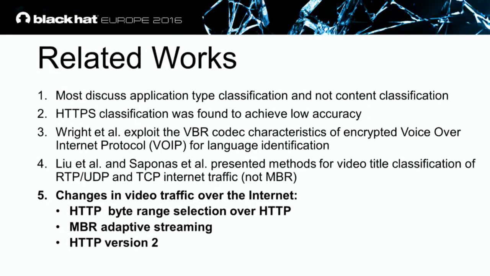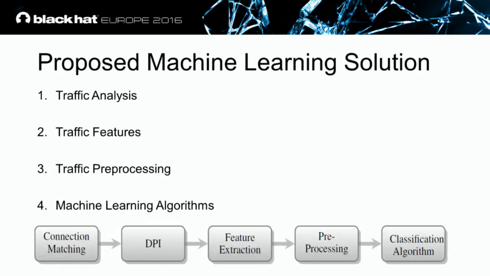However, our work is actually different. Why? First, we have the complication of the HTTP byte range request. We have a multi-variable bitrate and not a single variable bitrate quality. And it's HTTP version 2. We have different information in each flow. So what is our solution?